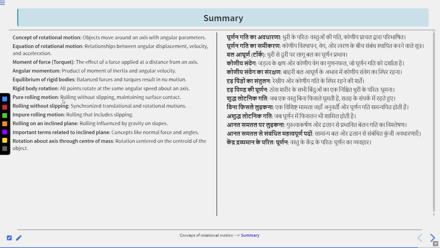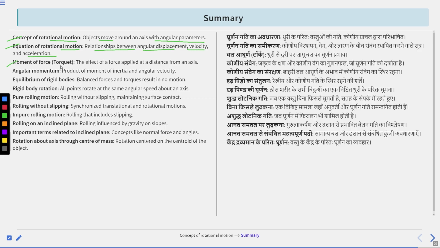Next is summary. So in today's lecture we learned, first, the concept of rotational motion: objects move around an axis with angular parameters. Second, equations of rotational motion: the relationship between angular displacement, velocity and acceleration.